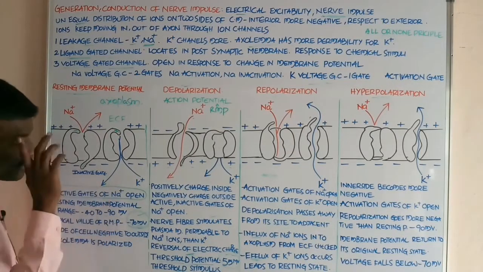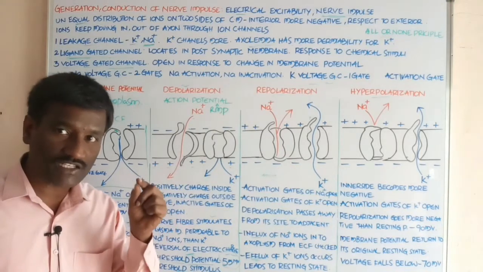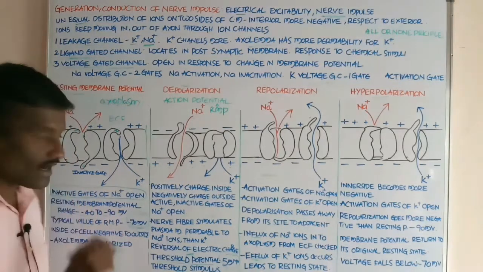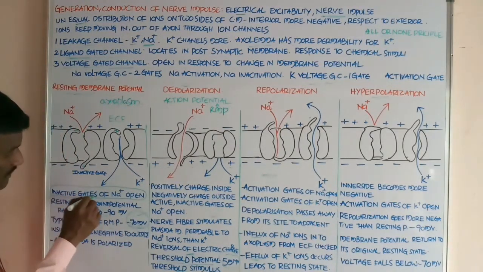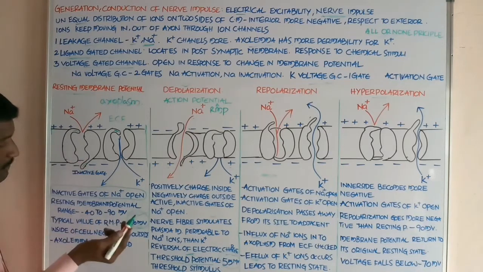Inactive gates of sodium open when the axolemma is at resting membrane potential. This is the inactive gate, student. This is open.